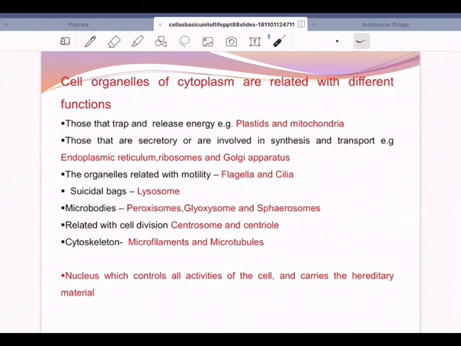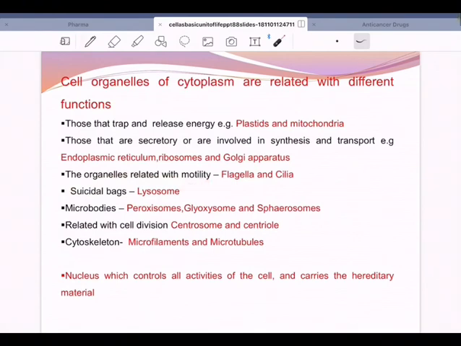So in our next session, we will be talking about other cell organelles such as the plastids, very important, and mitochondria. They are very important because a lot of energy is involved, ATP is involved. And some organelles are secretory in nature, like ER, endoplasmic reticulum, ribosomes, Golgi apparatus. But remember, ribosomes are responsible for protein synthesis. And some organelles are responsible for movement, like flagella and cilia. And there is an organelle which is called lysosome.